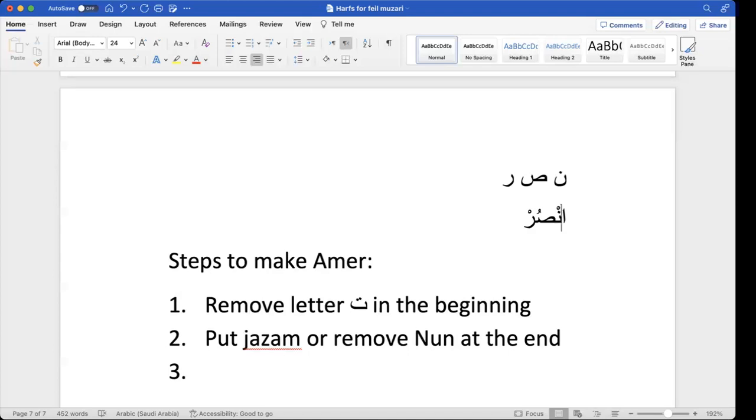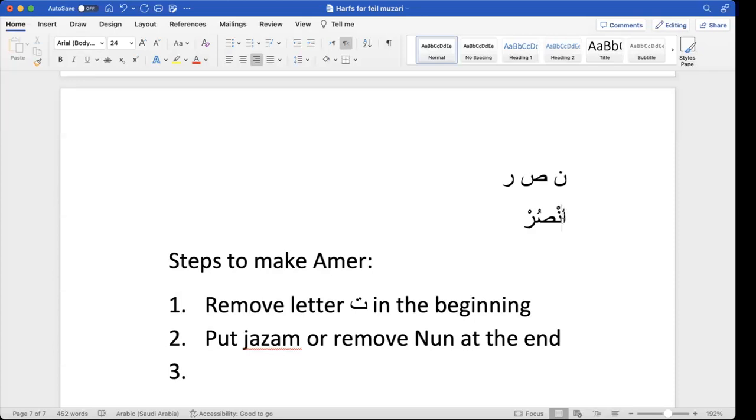Unsur, right? It cannot be pronounced as unsuru, or insuru, or insur. You still cannot pronounce it. Why? Because the alif does not have any harakat yet. Until we put some harakah on the alif, we will not be able to pronounce it. Now, the question is, what should be the harakah of the alif?